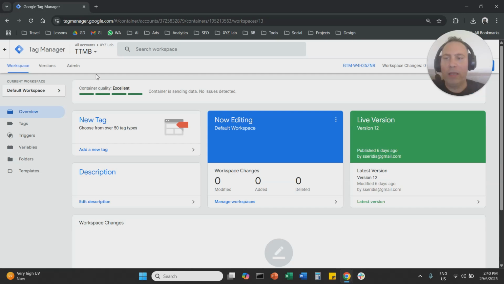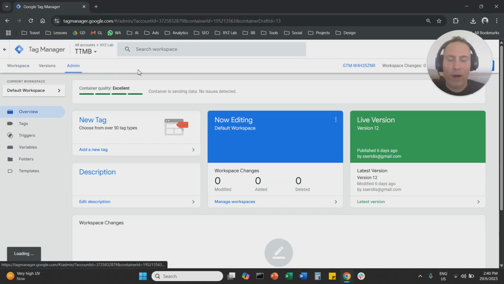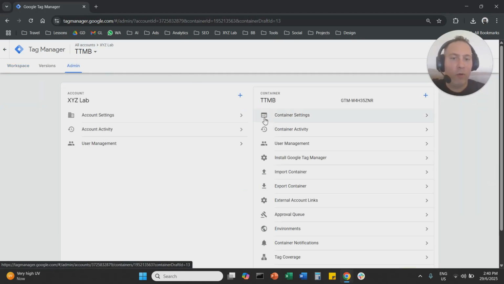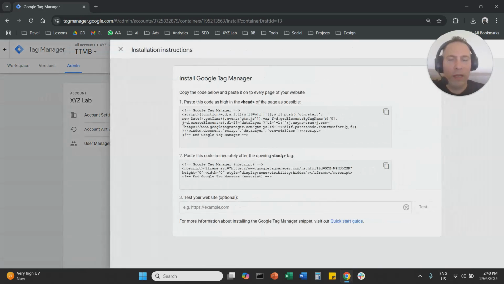A second way is you are going to go to admin, and once you come here to admin, you are going to find install Google Tag Manager here on the second column. You're going to click here and you are going to find the same exact Google Tag Manager code.